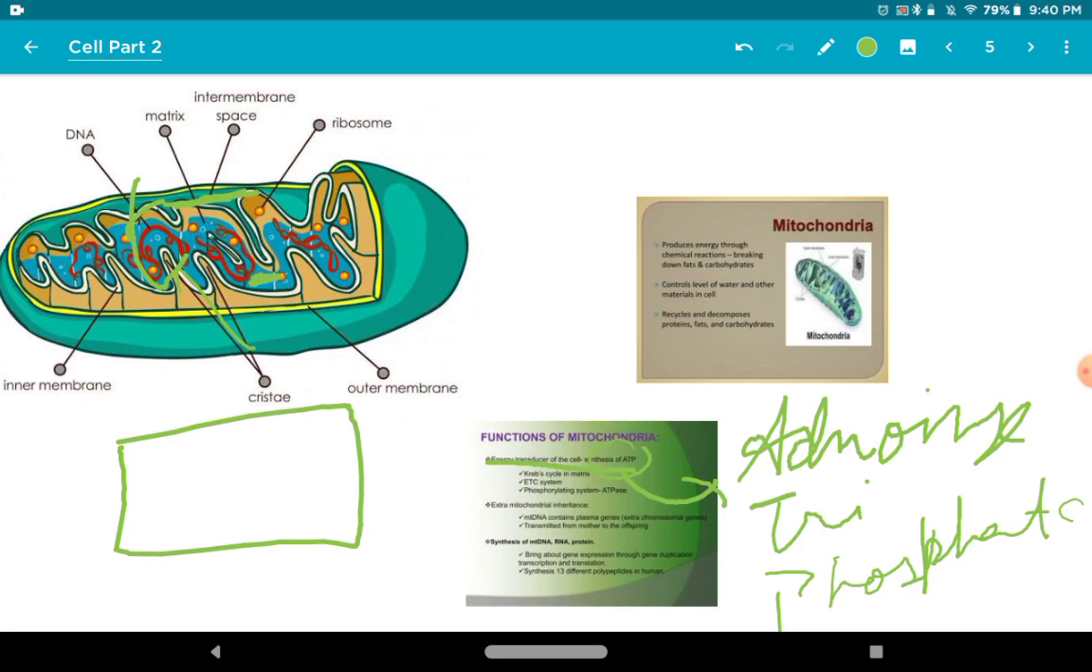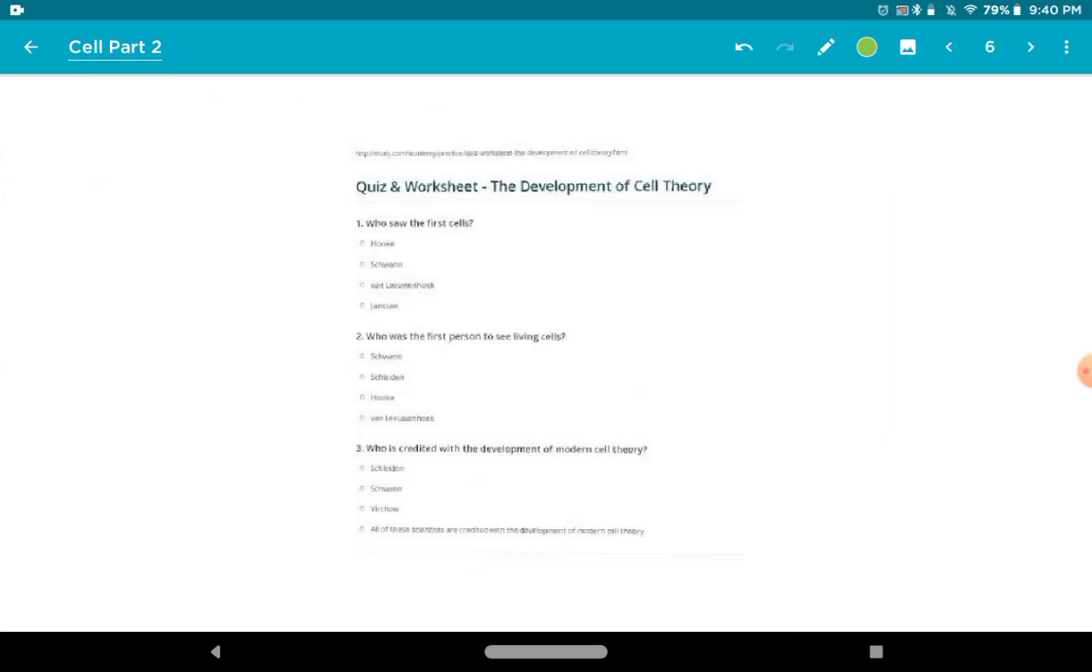So let's move ahead. So now we will do some questions. So based on the part first, this is question. Who saw the first cells? तो सबसे पहला जो सेल है वो किसने देखा था? So your options are Hooke, Swann, Van Leeuwenhoek and Jensen. So इसमें से करेक्ट आंसर है A, which is Hooke.